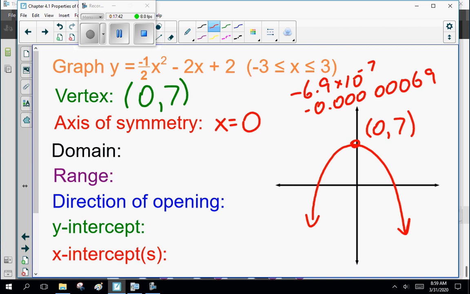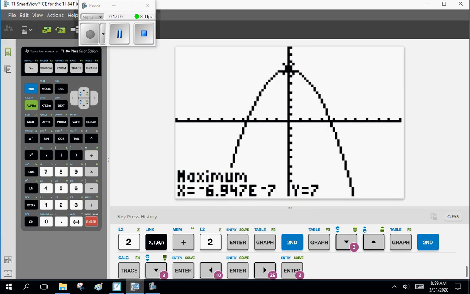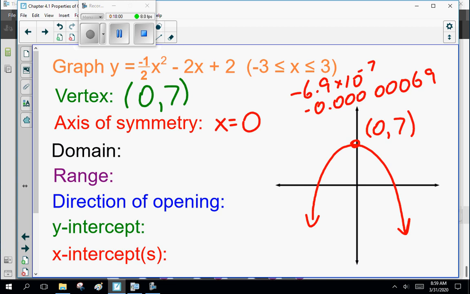That's Mr. Calculator speak for 0. It's having trouble. It's making a rounding off error somewhere. So the maximum, my apologies, is 0 and 7. Remember how to do that, because I will be giving you graphs that aren't so nice.